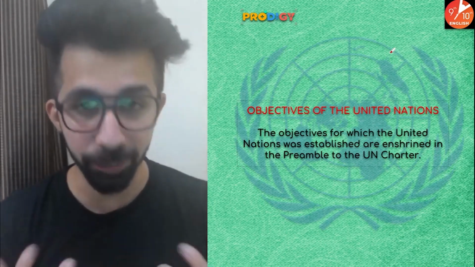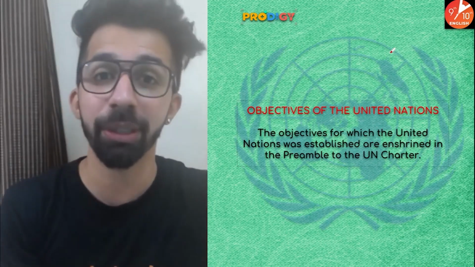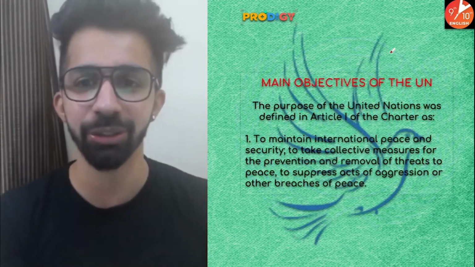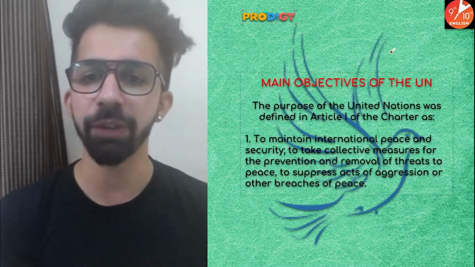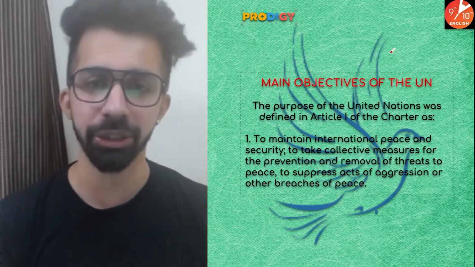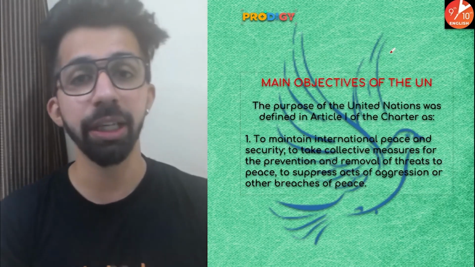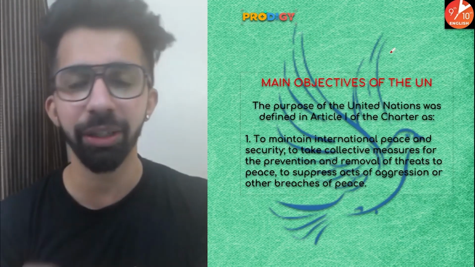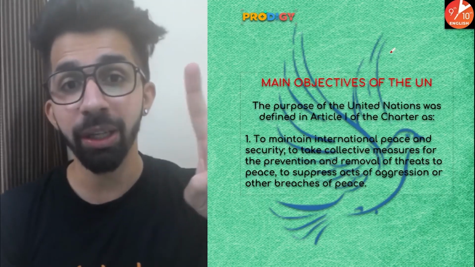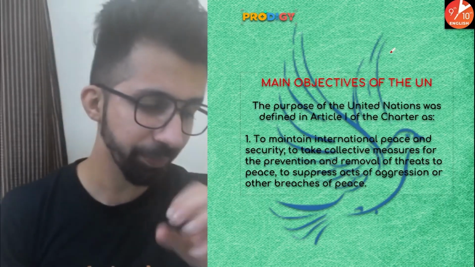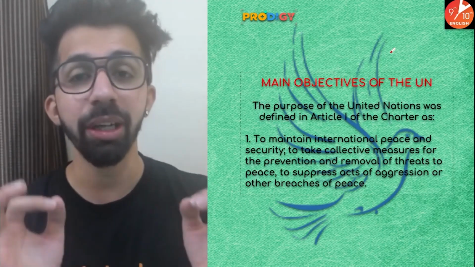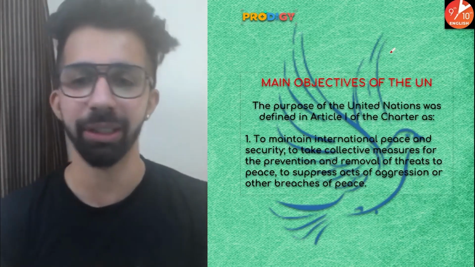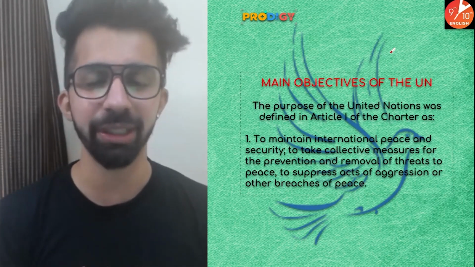If there are any disputes, they will try their level best to solve all these disputes peacefully, through negotiations, through talks. So guys, if we talk about the Charter of United Nations, like the Indian Constitution has certain articles, in a similar way, there are total 111 articles in the Charter or in the Constitution of United Nations. That is what you guys can remember.